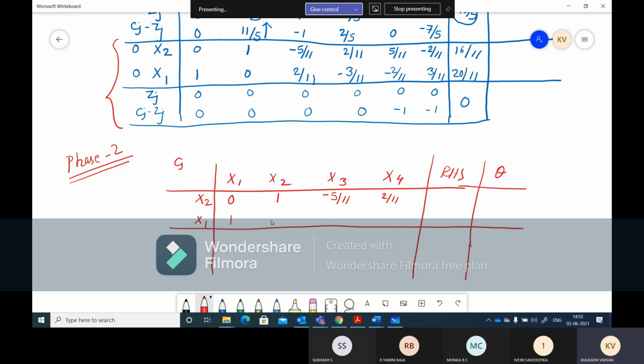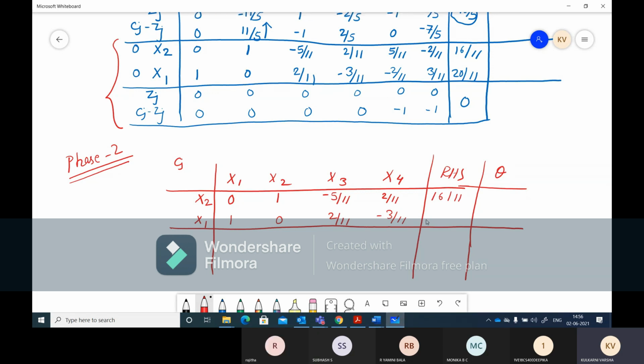And here we'll have 1, 0, 2 by 11 and minus 3 by 11. The RHS is 16 by 11, and this value is 20 by 11.